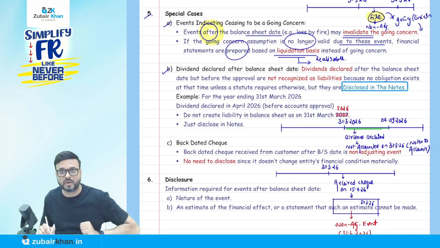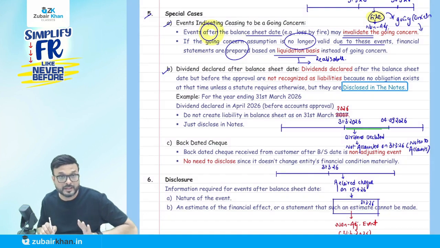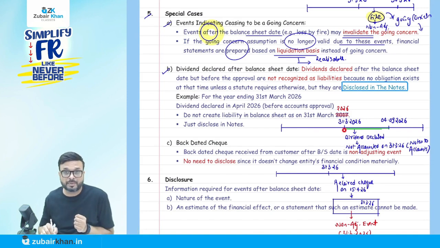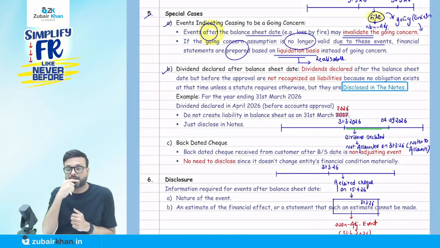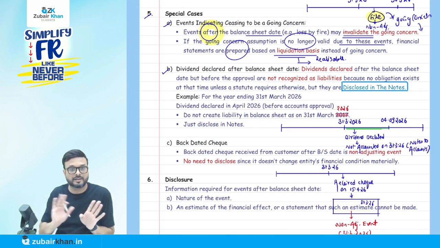Now, specifically related to dividend: suppose the dividend is declared after the balance sheet date but before the approval. AS 4 specifically says that it is not accounted. It's a non-adjusting event. No need to account for it. You say, but it might be a proposed dividend; there was a concept earlier of proposed dividend, but nothing like that now. So dividend declared after the balance sheet date: we are not going to record anything about the dividend on 31st of March. It is not accounted on 31st of March 2026.